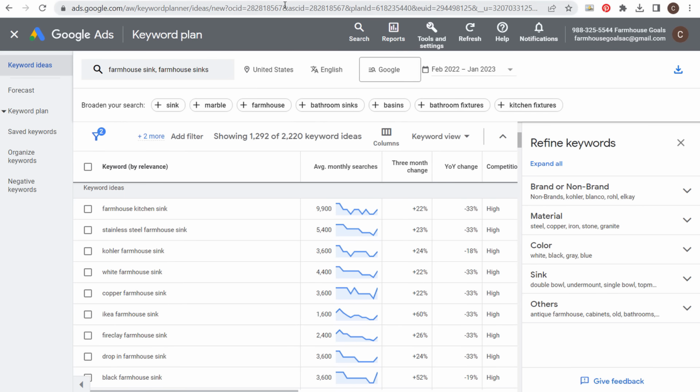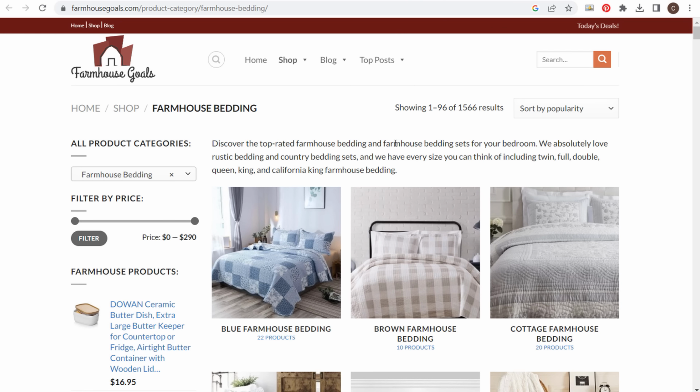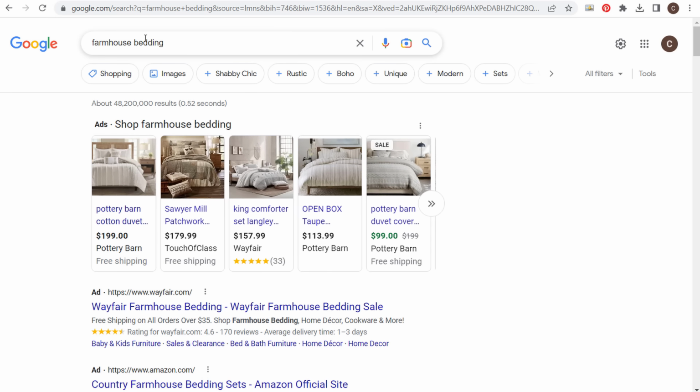The example I'm going to use to show you how I come up with long tail keywords, and the overall strategy that I've been using for my own website that has helped me drive a lot more traffic, is that I want to rank higher for farmhouse bedding. So if we come into Google and search farmhouse bedding, first and foremost, search intent. What does the SERP look like? This is going to be all product based.